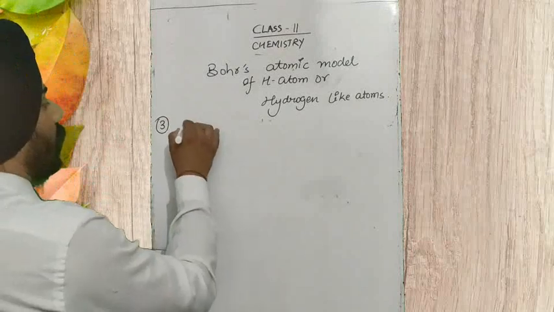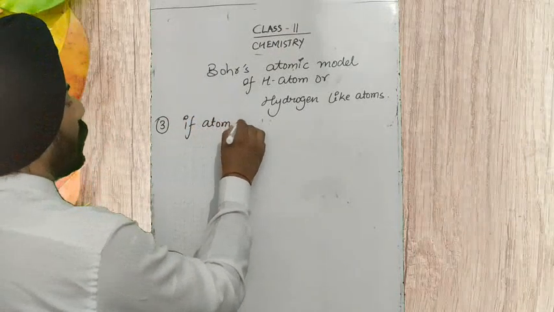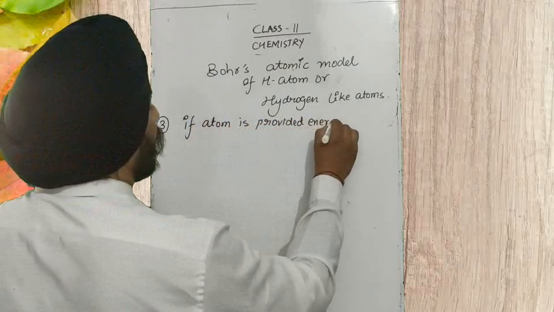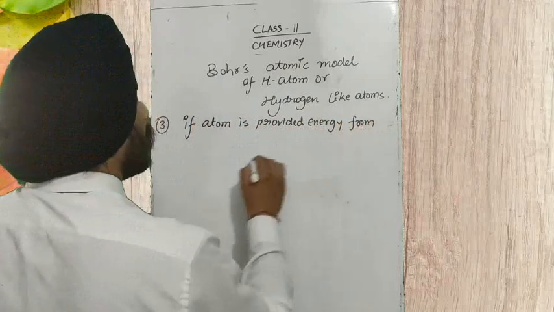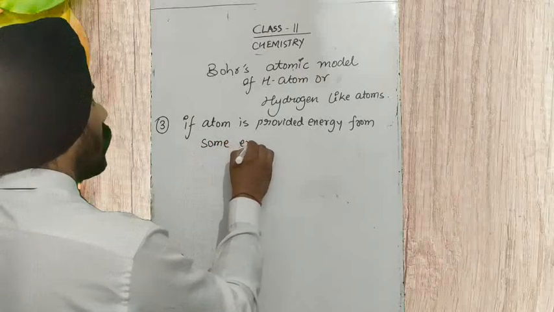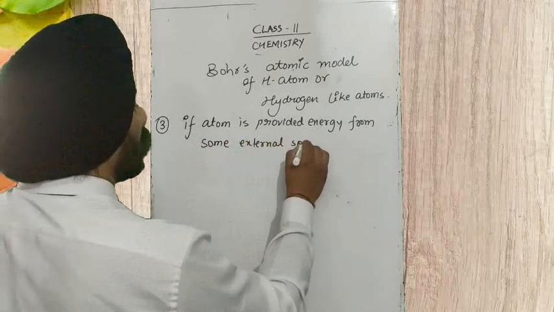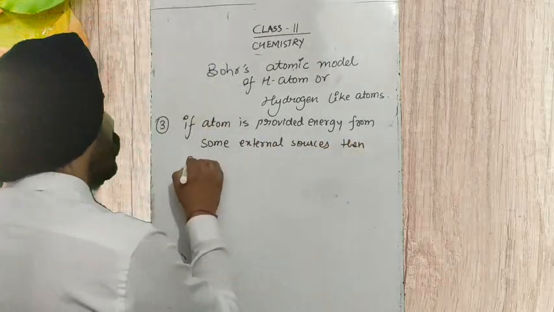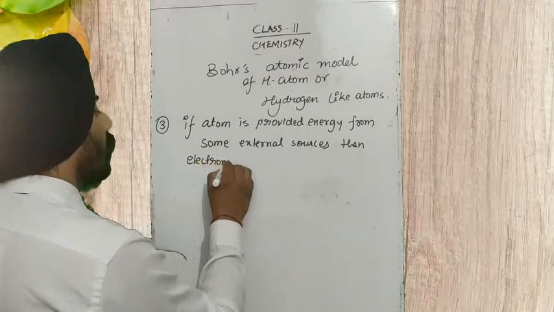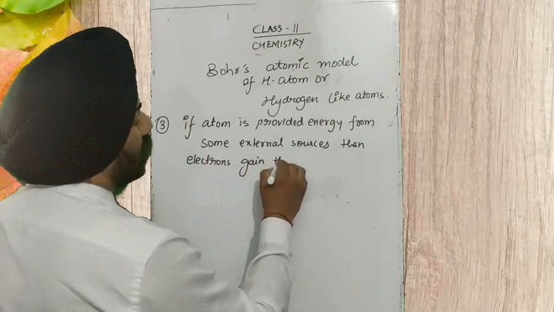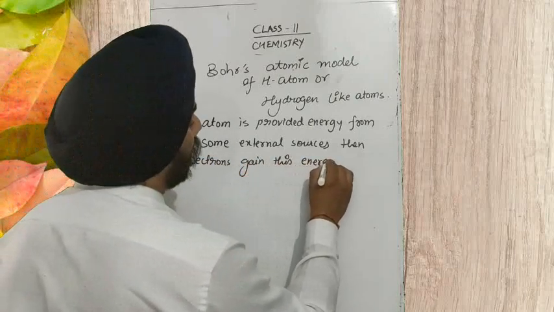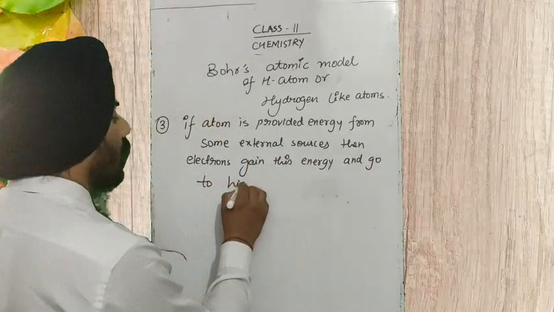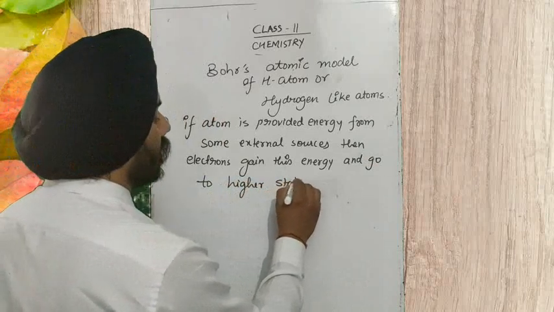Third, if an atom is provided energy from some external source, then electrons gain this energy and go to a higher state of energy.